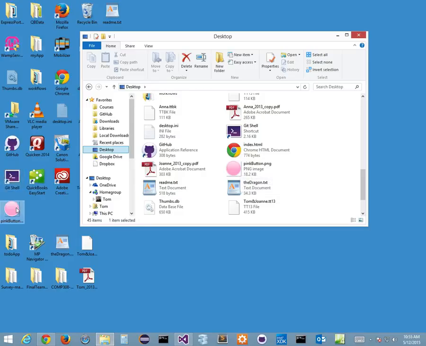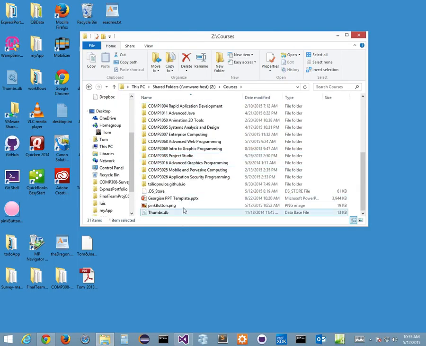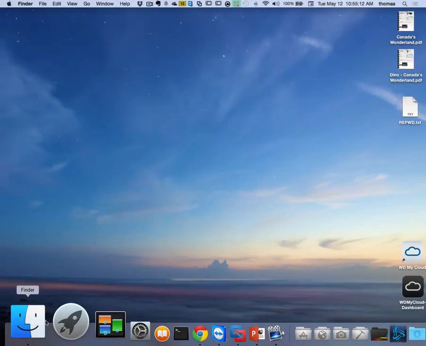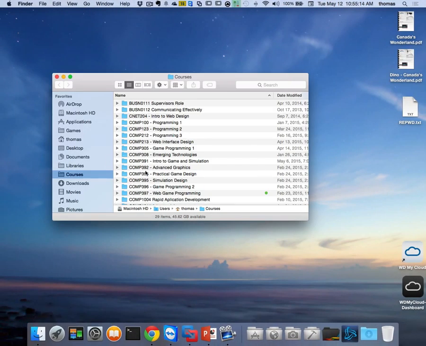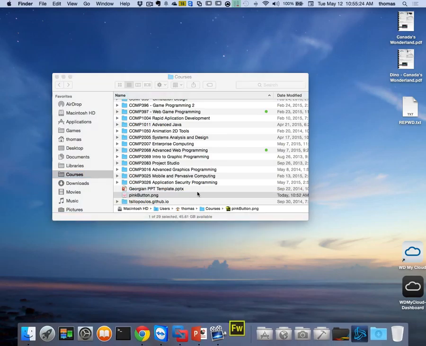It's too big. So I'm just going to drag and drop this into my courses file for now. So my courses, these are all my courses, but this is shared, so I can go back on my other side for a second. So here we go on my other side, on the Mac side. Now you can use any editor you want, right? Obviously the Visual Studio Editor is no good. I'm going to use Fireworks for the first time with you guys.